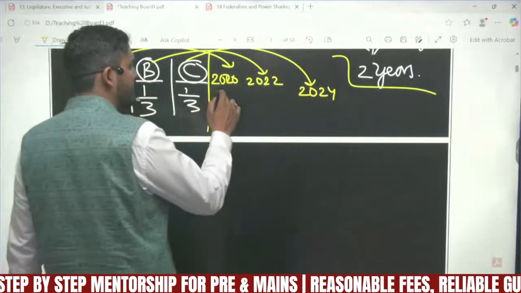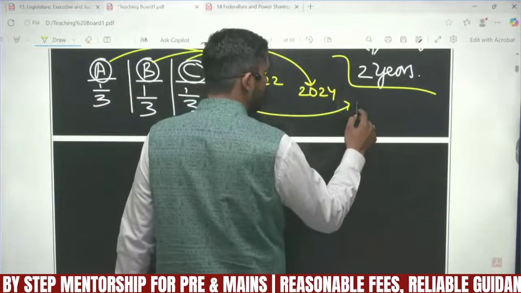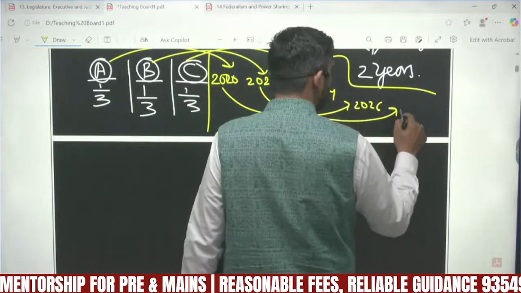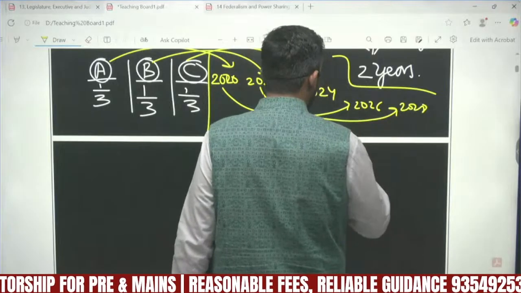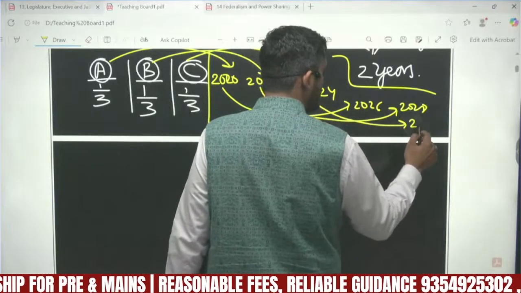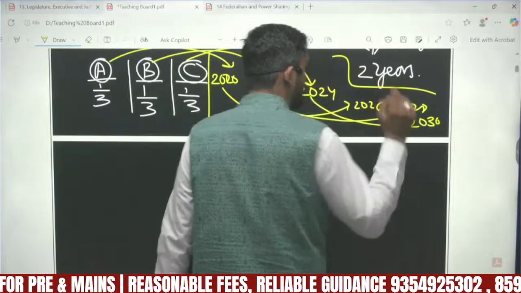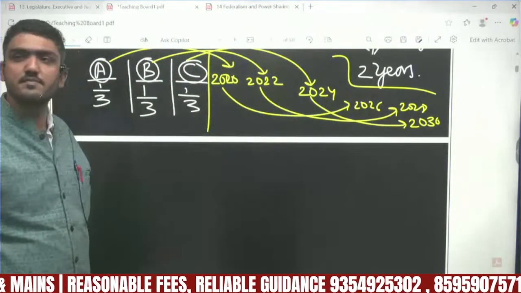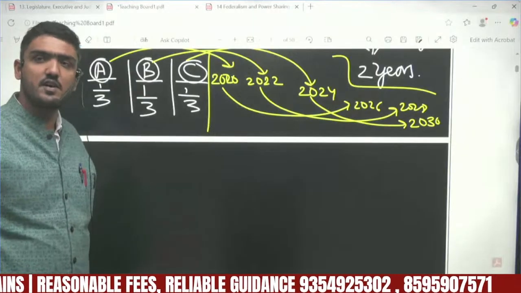Now they will retire in 2026, 2028, and 2030 respectively. This is the system that is followed in the case of Rajya Sabha.